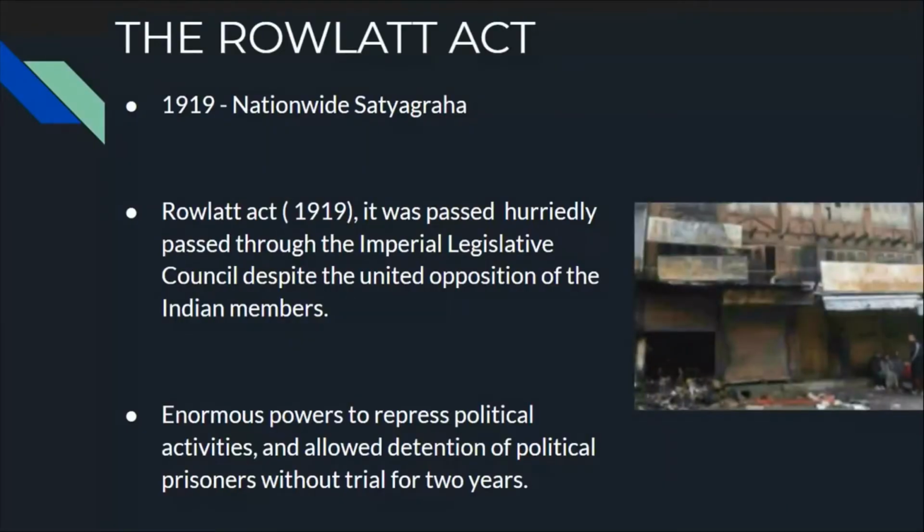Now the Rowlatt Act. The British people got very alert, and what they did was hurriedly pass an act known as the Rowlatt Act against this united Indian movement. All Indians were fighting against Britishers, and due to Mahatma Gandhi, Britishers got very scared and alert. So they hurriedly passed an act called the Rowlatt Act in 1919. What it said was that if you are protesting anywhere, they will take you and put you in jail without trial, for 2 years, without trial.